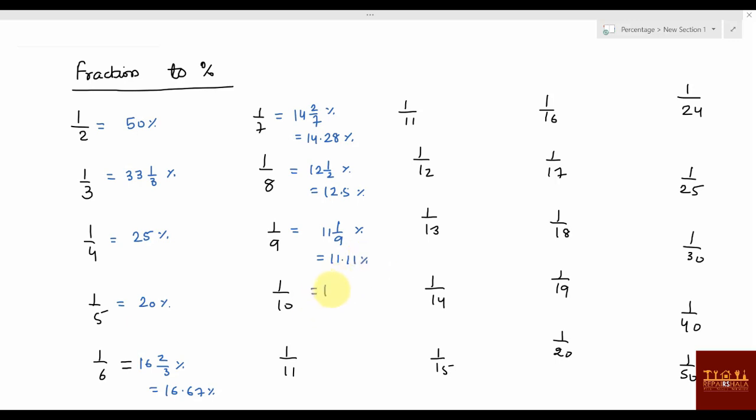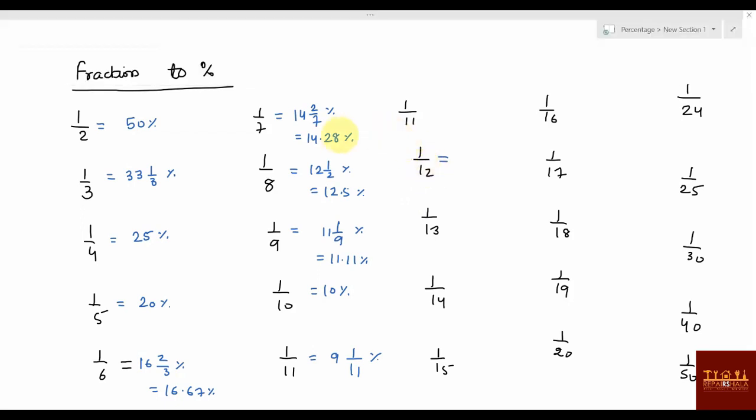Now 1 by 10, everyone knows, 10 percentage. Okay, 1 by 11 means 9 percentage here. Okay, leave it. Now 1 by 12, what can you say about this value? You should know how you can get 1 by 12. Sometimes if you know how 1 by 12 came, you can easily solve the question.